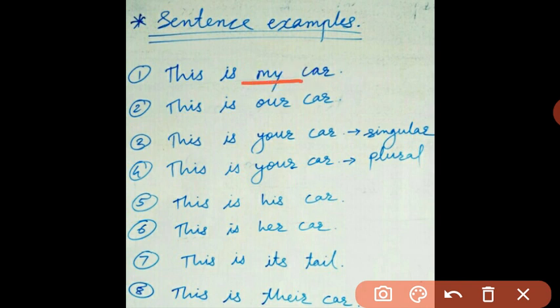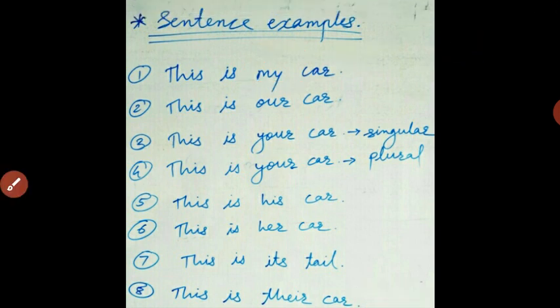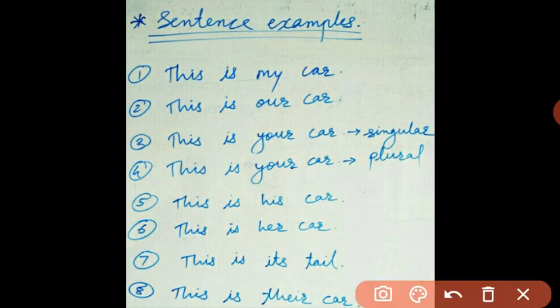Instead of saying this is Manoj's car, I use the words this is my car, so the word my is a possessive adjective over here, and as it is used instead of my name, it is a pronoun over here.